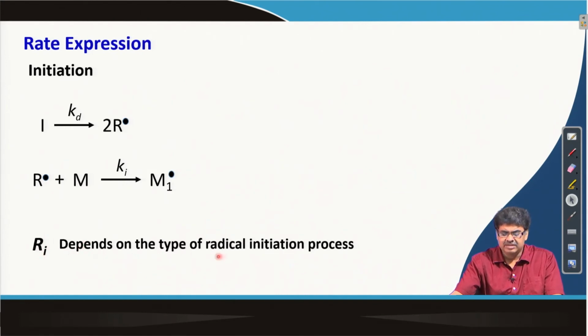It depends on the radical initiation process, that is, the process by which we are generating the radical. It could be by heat, by photochemical means, by shining light, or by redox processes. So, the rate of initiation depends on the type of initiation process, and we will come back and discuss how to find out R I depending upon the type of initiation a little later.